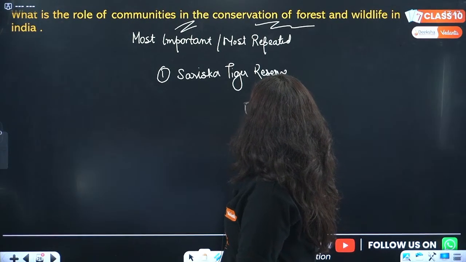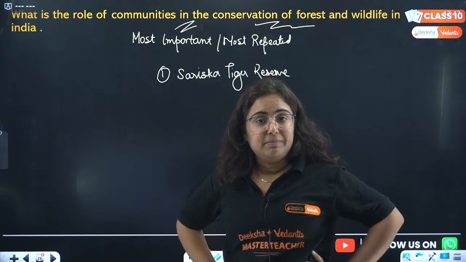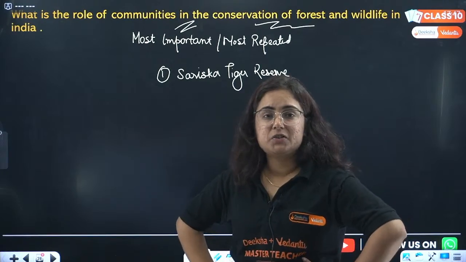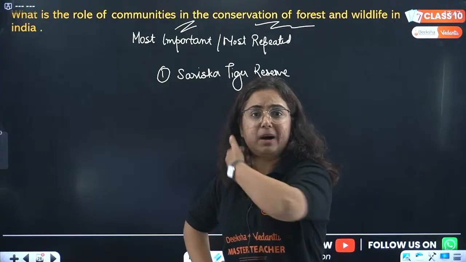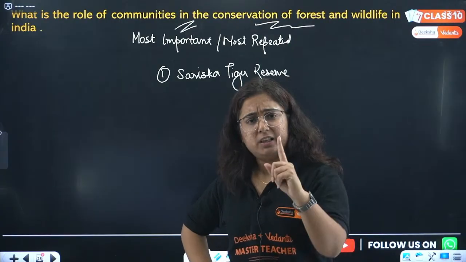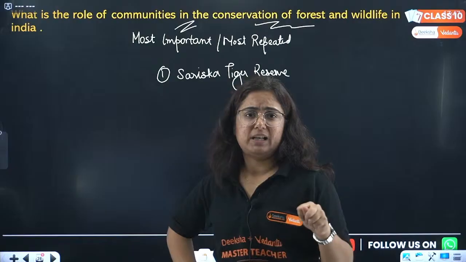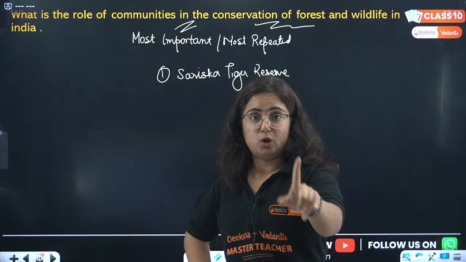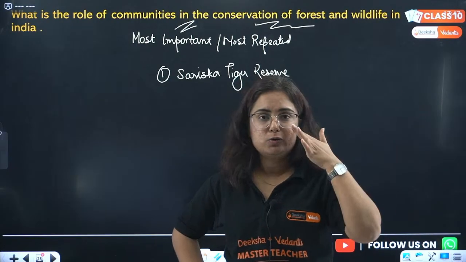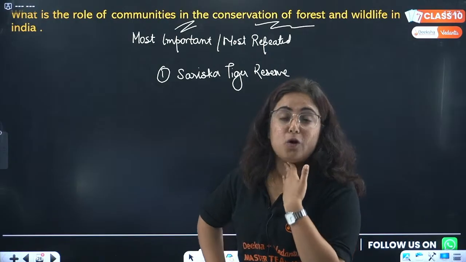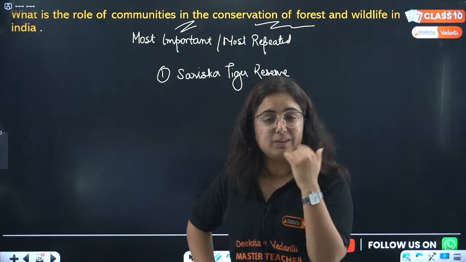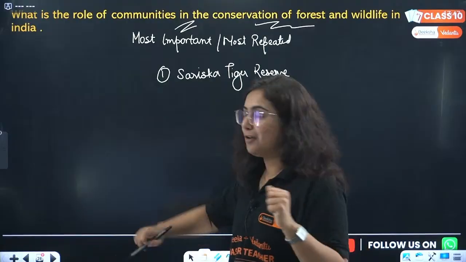What happened there, beta? In Rajasthan, the people living in Sariska Tiger Reserve, the government was starting a mining activity. The people said, you only passed the Wildlife Protection Act, citing that. They said, no, we are not going to allow you to do so because this will affect our forest and our wildlife. Community participation, an example of that.